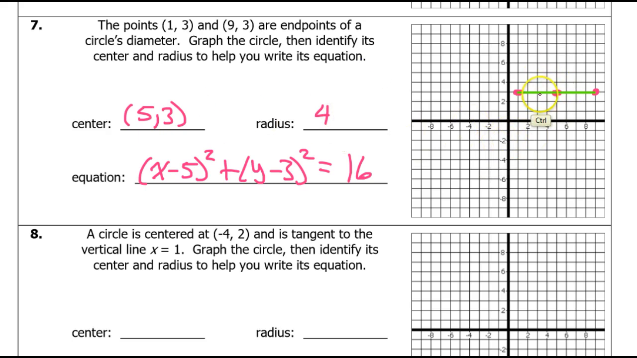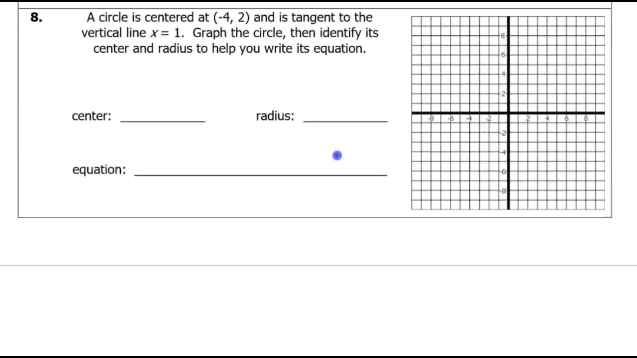So all that's left is to finish graphing the circle. So if I go up 4, 1, 2, 3, 4, and if I go down 4, all right, then these 4 points should all be on the circle. So now I can go ahead and graph the circle. Whoops. I guess I gotta just go like this. Okay, and there's my circle.